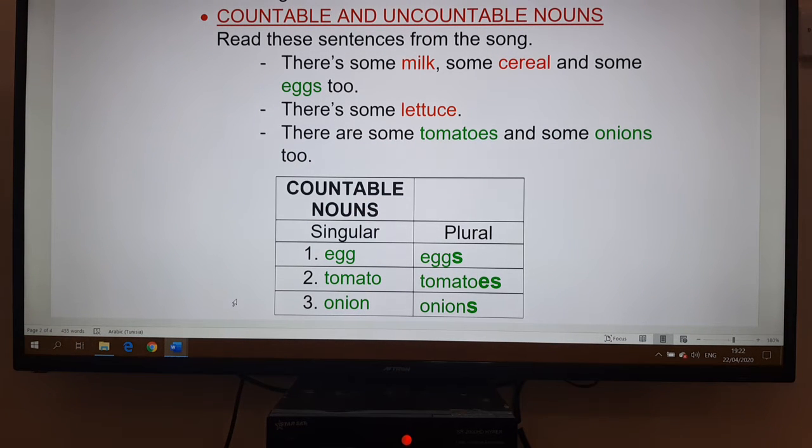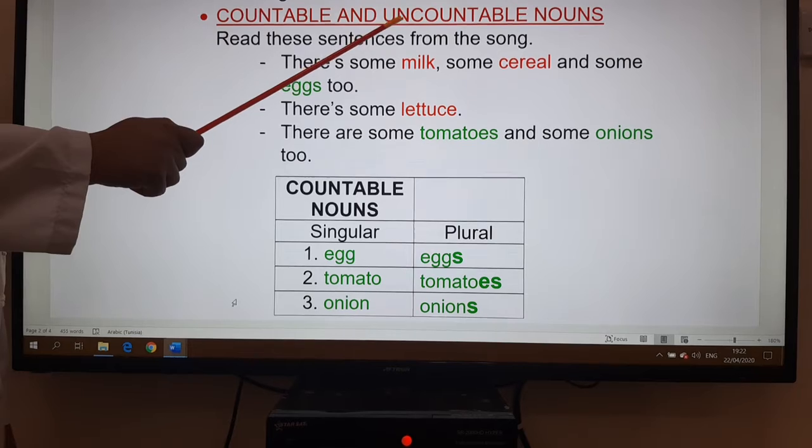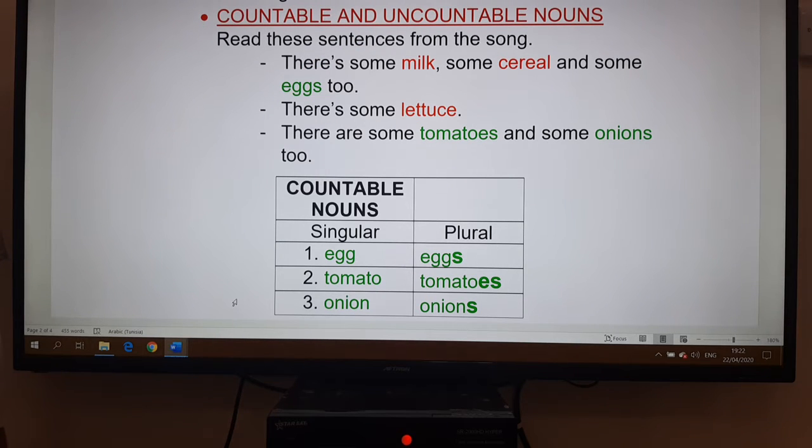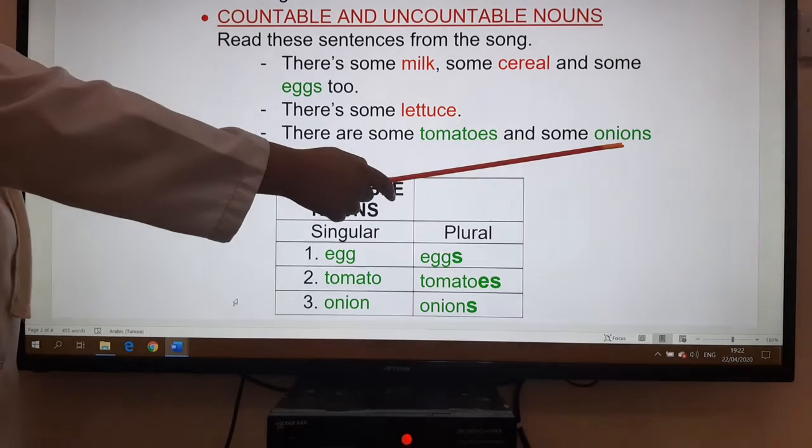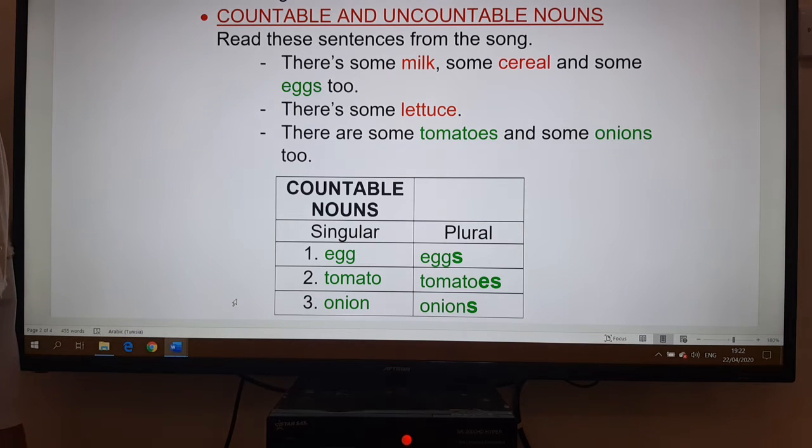Now, when we deal with things, essentially when we deal with food, we make the difference between countable and uncountable nouns. Countable nouns are the ones I have put in green color. So we have eggs, tomatoes, and onions. Countable nouns are things that I can count. I say 1 egg, 2 eggs, 3 eggs, etc. 1 tomato, 2 tomatoes, 3 tomatoes, 1 onion, 2 onions, 3 onions, 10 onions, etc.